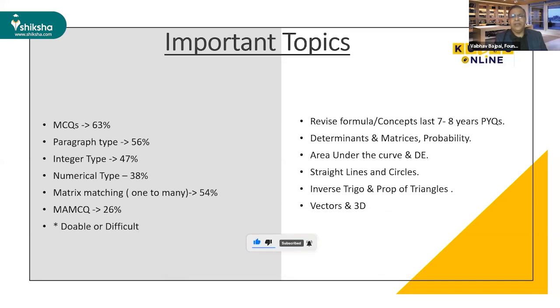Inverse trigonometry and properties of triangles, these two topics are very important, and if you see the last 5 to 6 years of papers, you will get these two topics in passage type problems, MMCQ type questions, and those questions carry very heavy weightage. So I would strongly recommend that you seriously revise trigonometry and properties of triangles from the previous year questions.